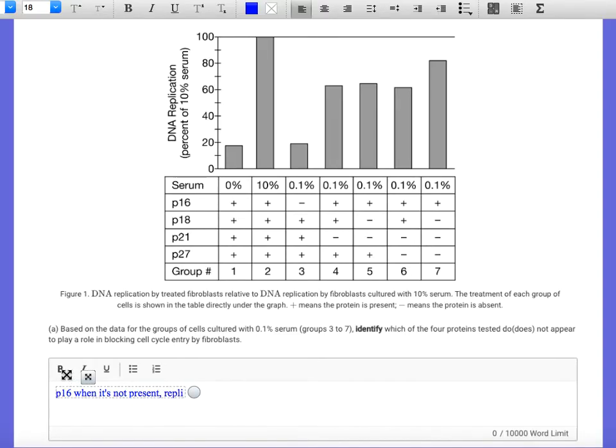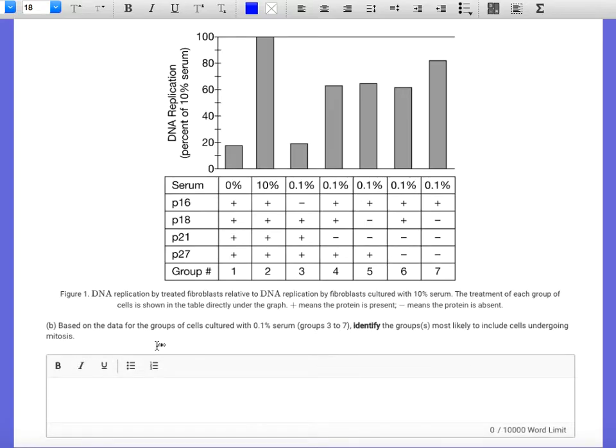Replication is still inhibited. Because again, you have to remember that these are proteins that will inhibit the activity of CDK, cyclin-dependent kinase. Okay, great. So let's take a look at B.